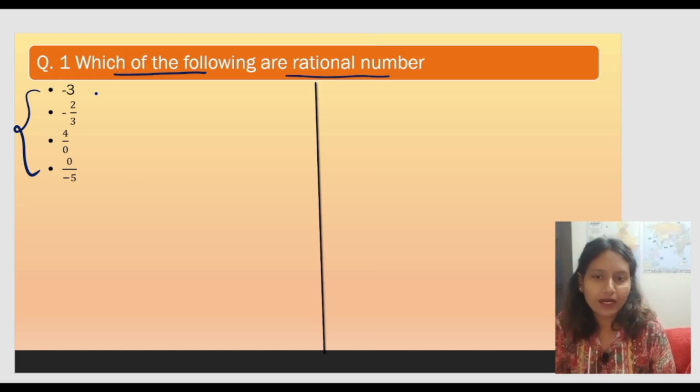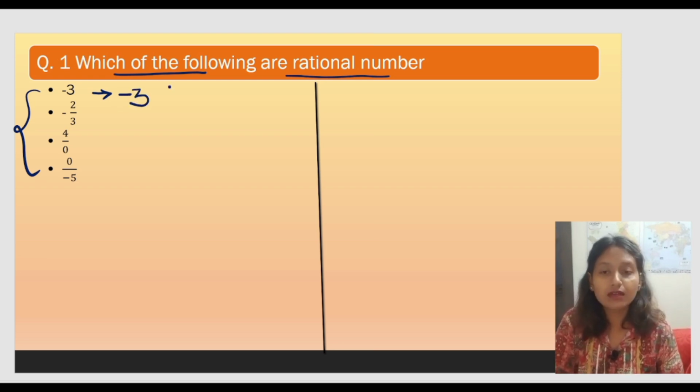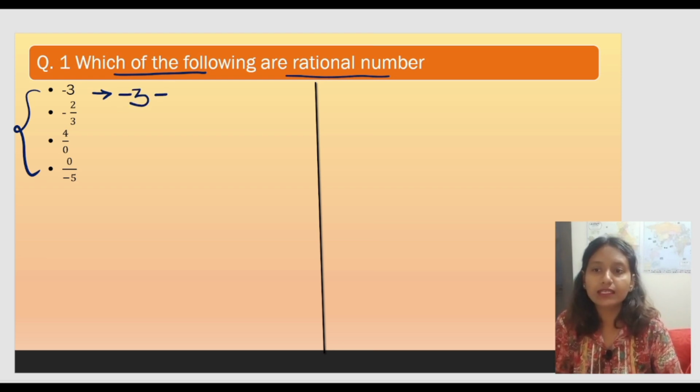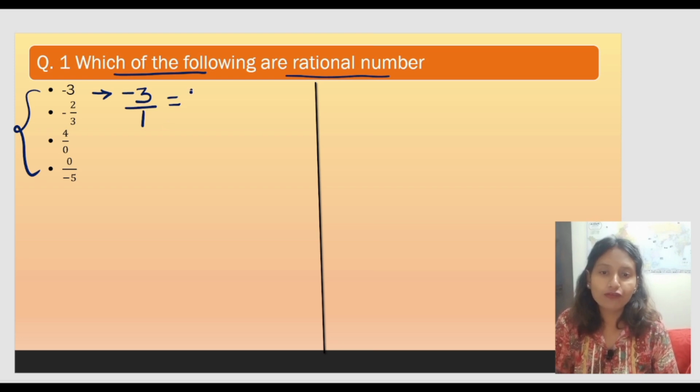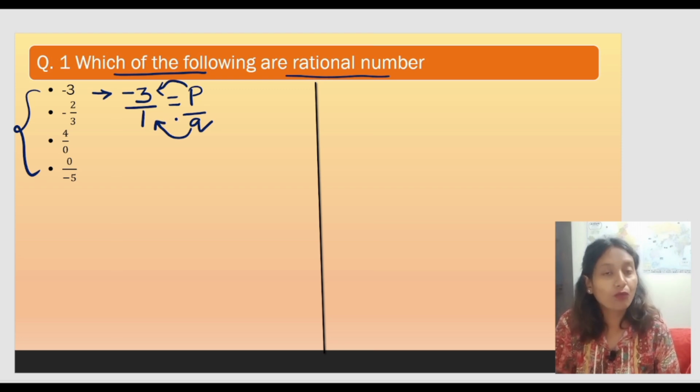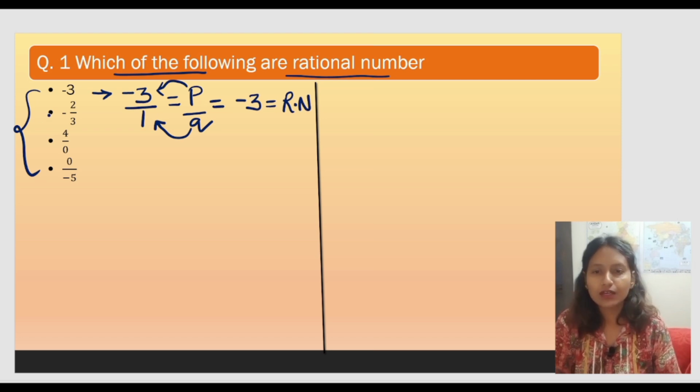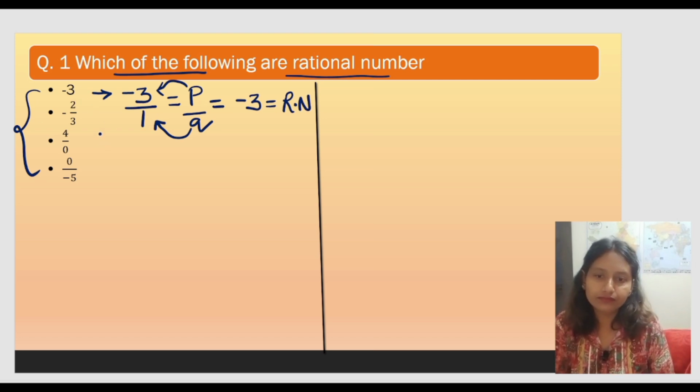The first part says, is -3 a rational number? The answer for this question would be yes. Why? Because -3 can be written in the form -3 by 1. Since it is written in the form of p by q, and the value of p is -3 and the value of q is 1, that's why -3 is a rational number.